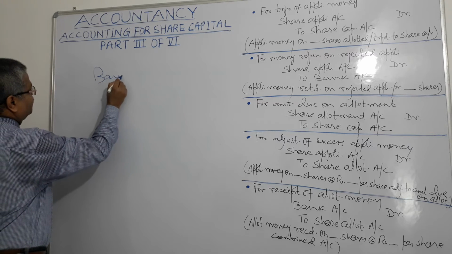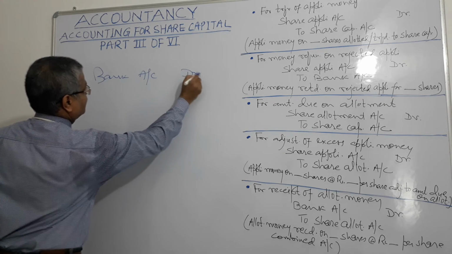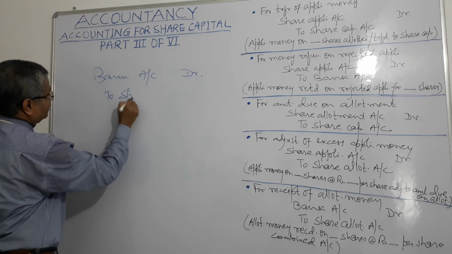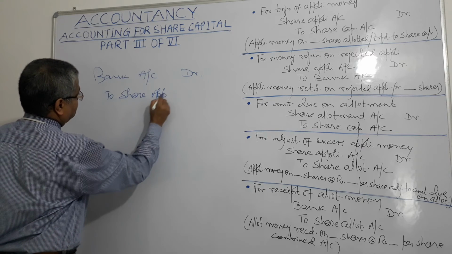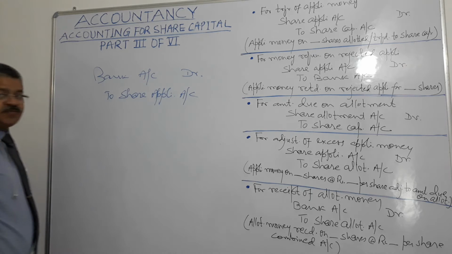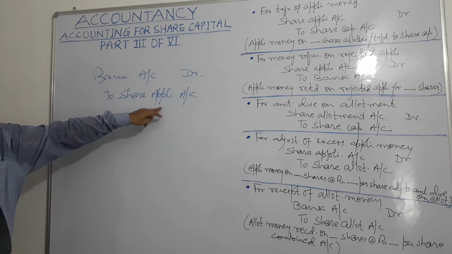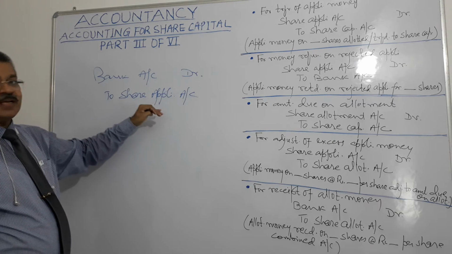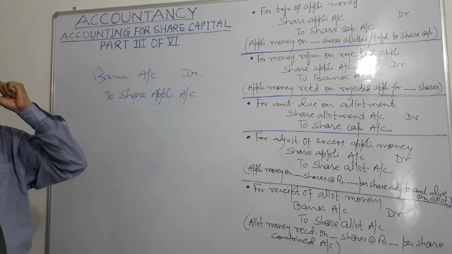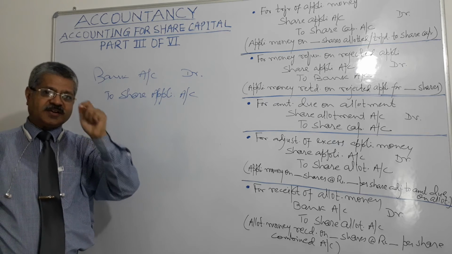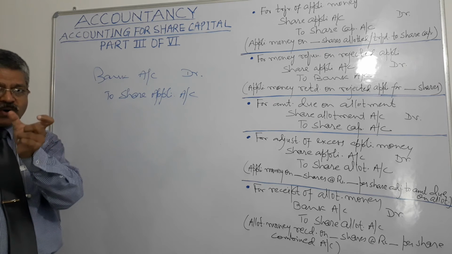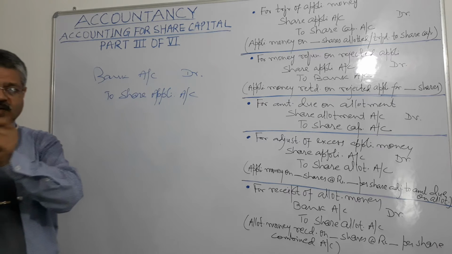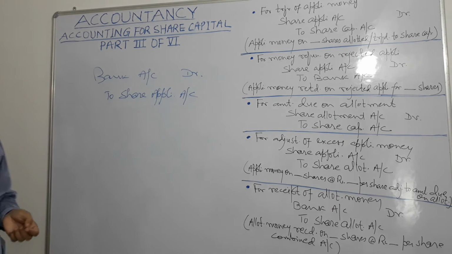Bank account debit and share application account credit, right? Here we are talking of which stage? Application stage. Bank account will be debited and share application account will be credited. And what will be the narration? Money received on application for number of shares at rupees per share, right? That will be the narration.